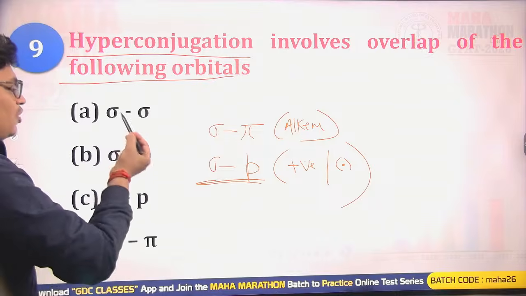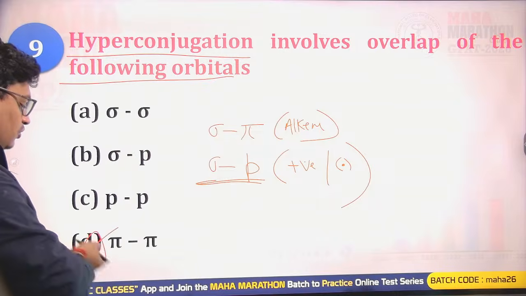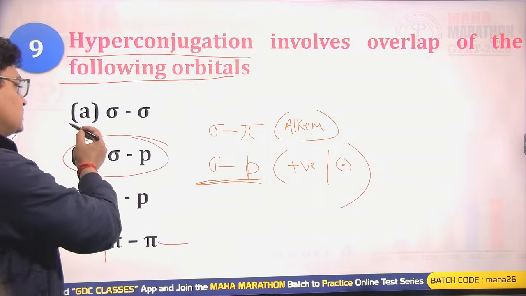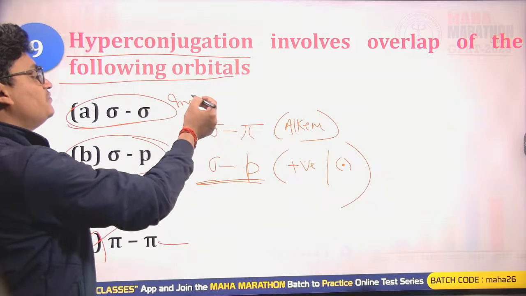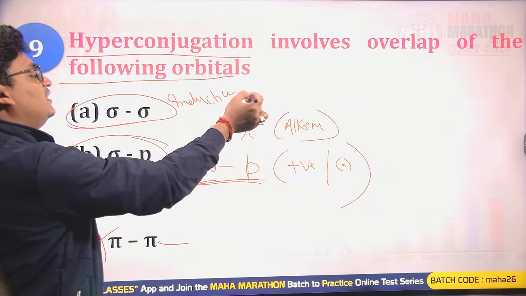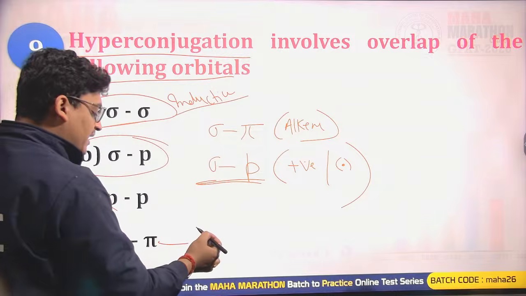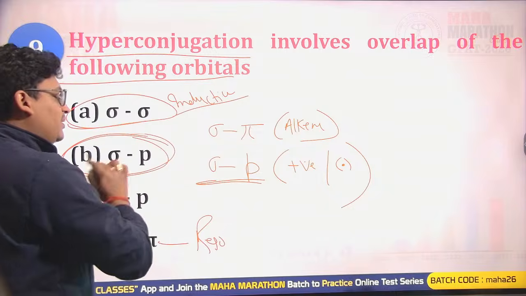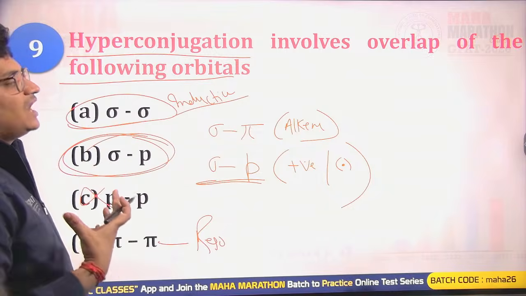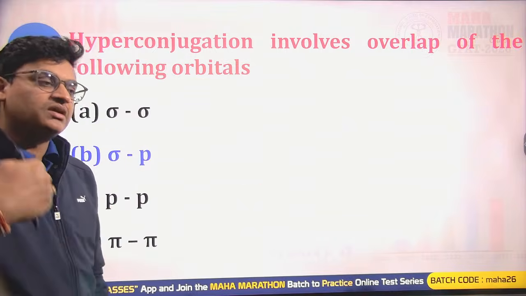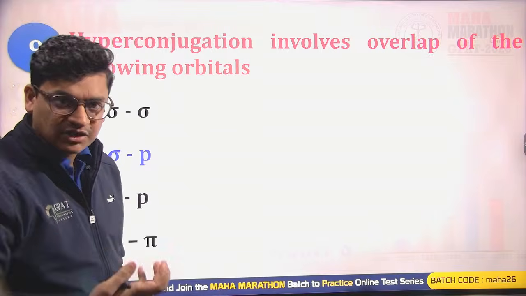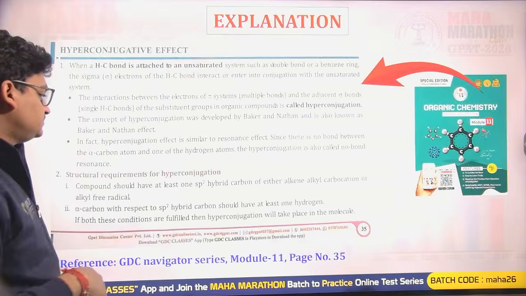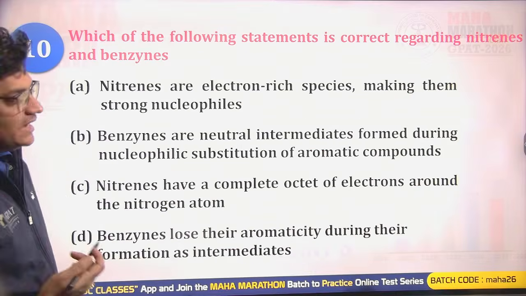Pi-pi, no, this is regarding resonance. Sigma-p, yes, that is correct. Sigma alone is regarding the inductive effect. For pi, we see resonance. While sigma-p or sigma-pi is regarding hyperconjugation, also known as the Baker-Nathan effect. So B will be the right answer here.